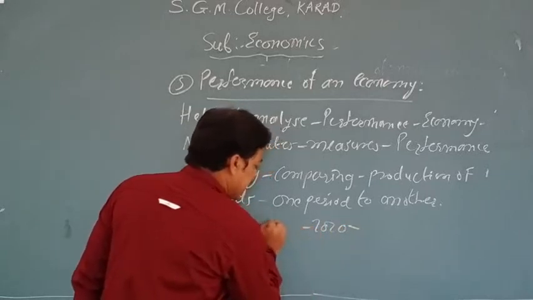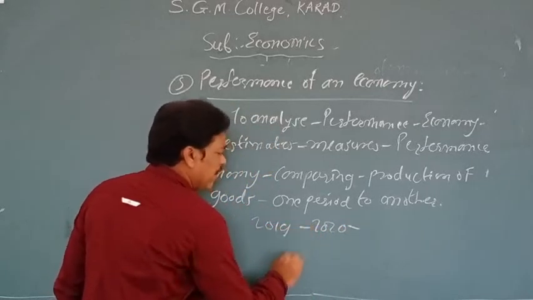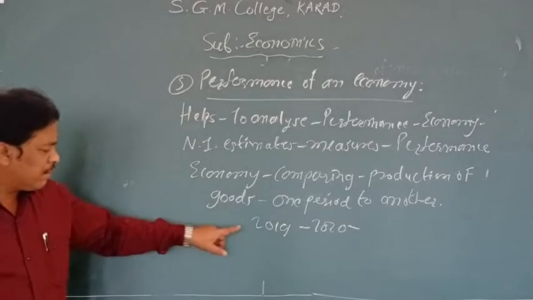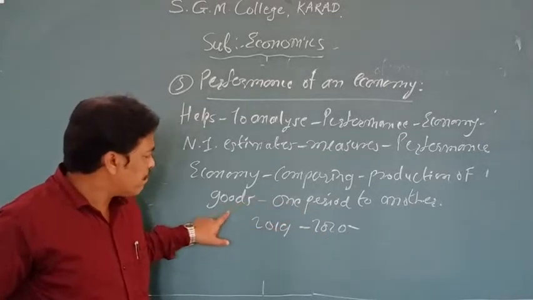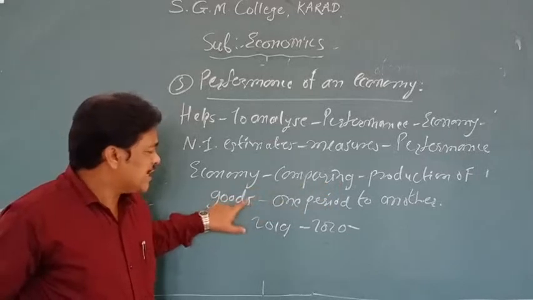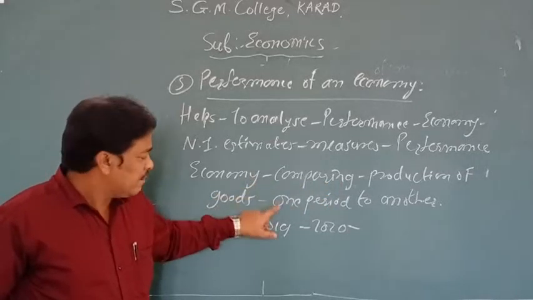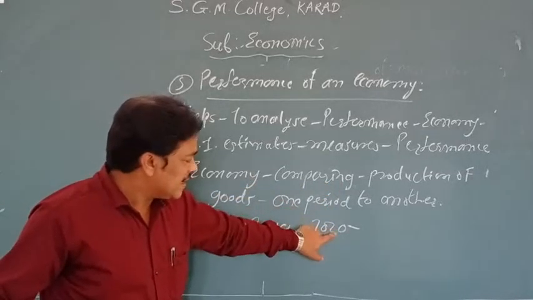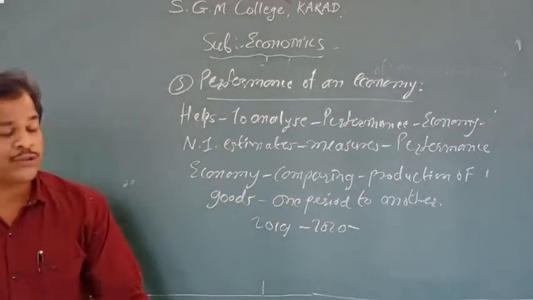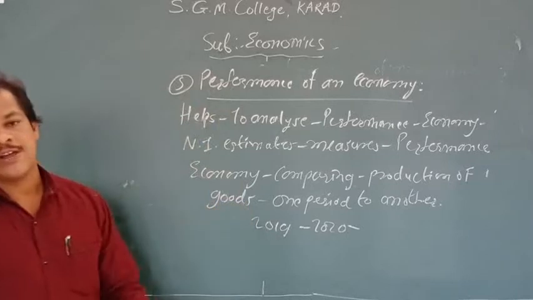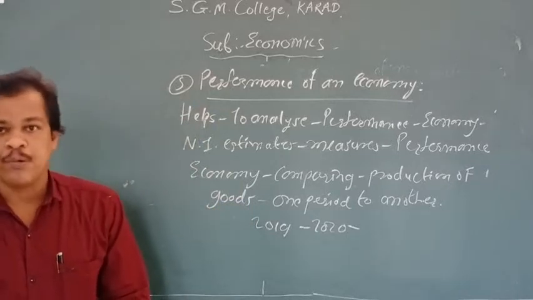What kind of performance was there in 2019 of your economy? It is going to compare the performance in 2019 and the performance in 2020. So it compares production of goods and services from one period and the next year, that is, one period to another period. So with the help of macroeconomics, we study the performance of an economy. This point is also very important.